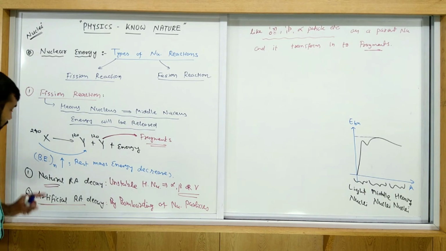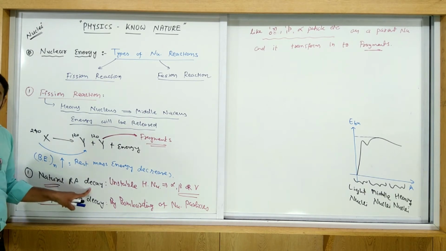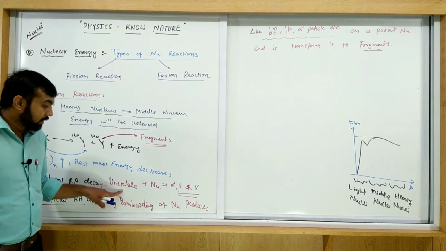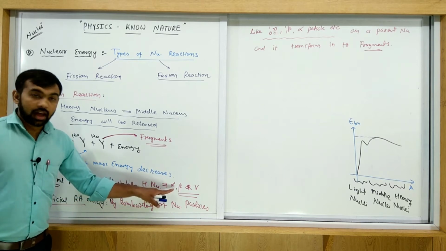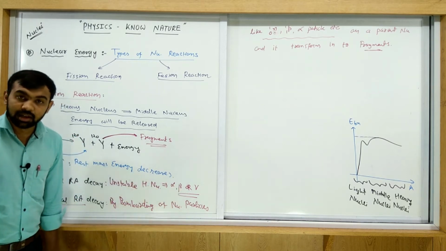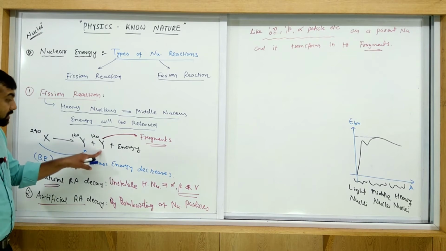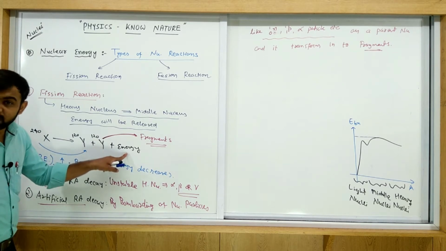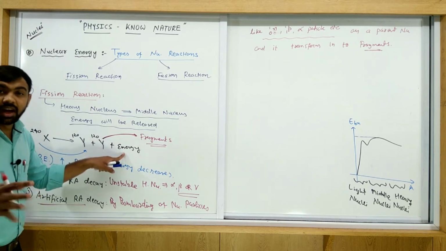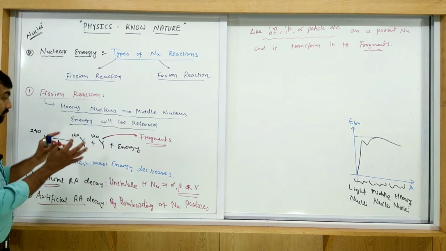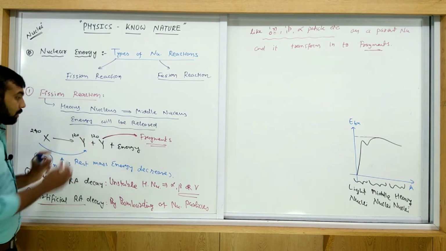We already discussed natural radioactive decay, in which any heavy unstable nuclei emits alpha, beta or gamma. But here the fragments are created, alpha, beta, gamma are also created, some energy is released, all this type of thing happens here.